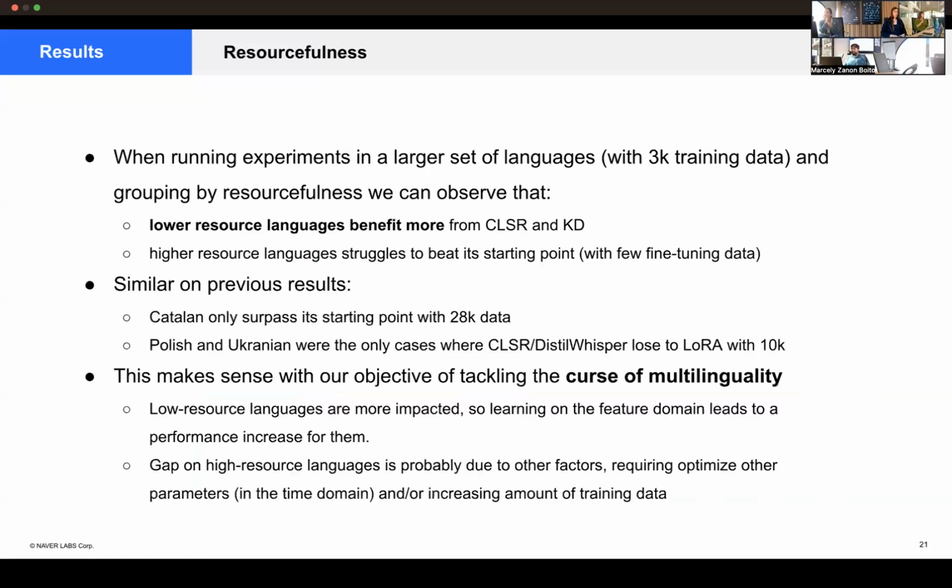So higher resource languages struggle to beat the starting point on our out-of-domain data. We need more data. And lower resource languages benefit more from both the architecture and the distillation part.